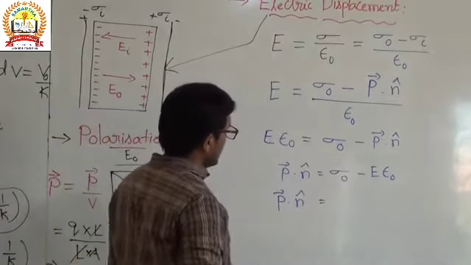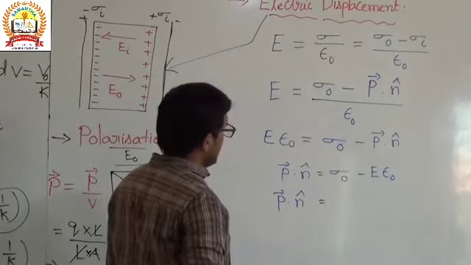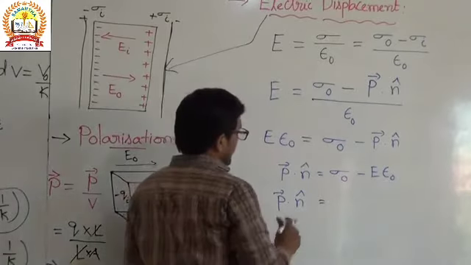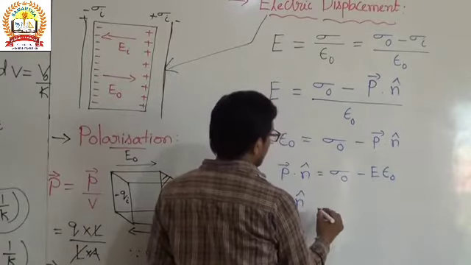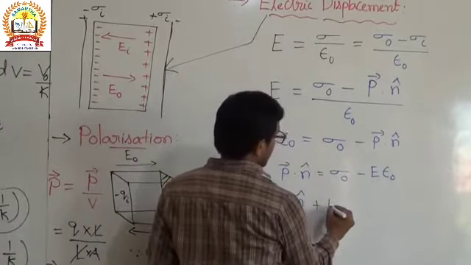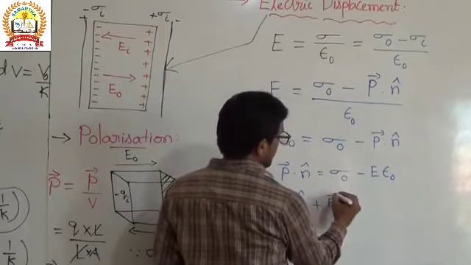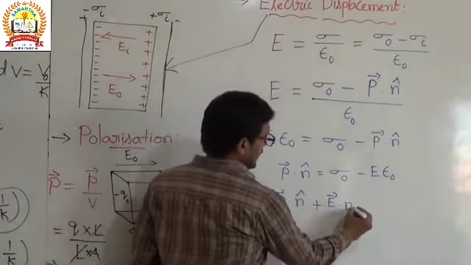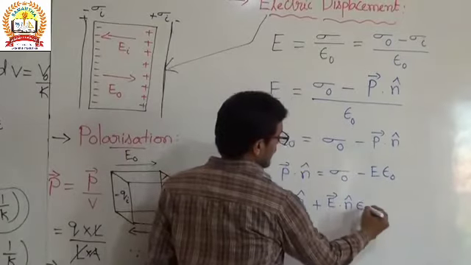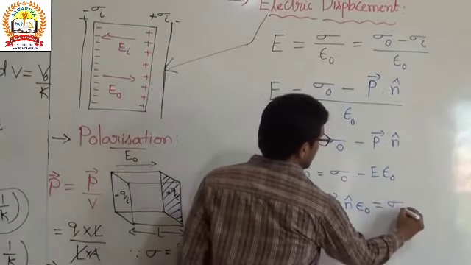So we write the original P bar dot n cap plus E bar. This also we write in vector notation. So E bar dot n cap into epsilon naught is equal to sigma naught.